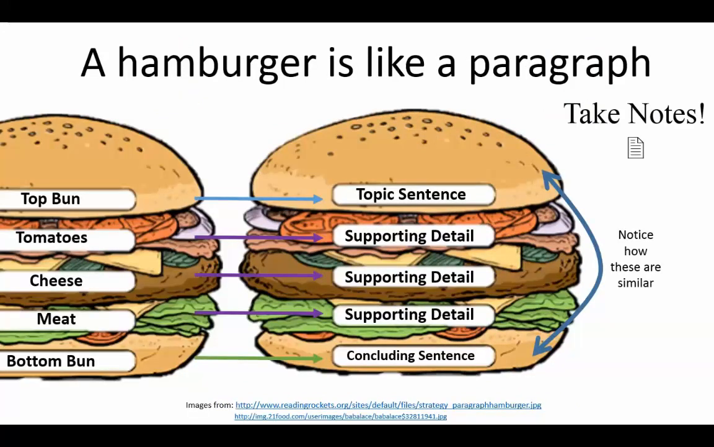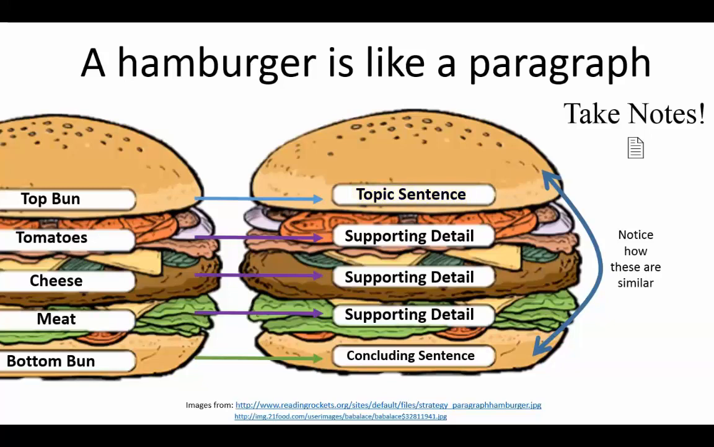So why are we talking about hamburgers? Well, a hamburger is like a paragraph. There are different parts in a hamburger, just like there are different parts in a paragraph. The most basic paragraph will follow this structure with these different parts. Just like there's a top bun on a burger, there's a topic sentence in a paragraph. That will be the first part of the paragraph.